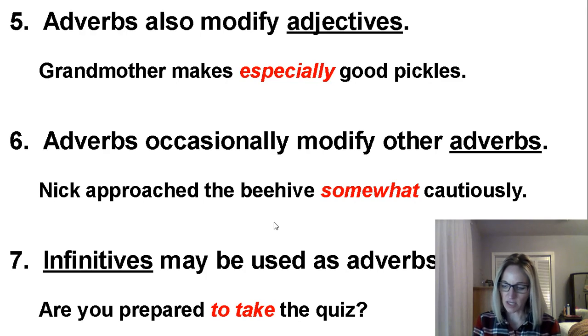Then with exercise E, I want you to write sentences using the following words as adverbs. So write a sentence of your own. Use those words as adverbs and draw an arrow from the adverb to the word that it is describing. All right, so finish up those exercises. If you have any questions or you want me to look at your work and tell you if you've got it, then just please send me an email and I would be happy to do that.